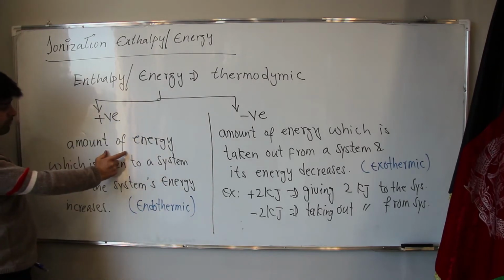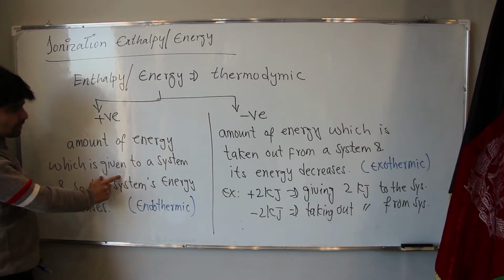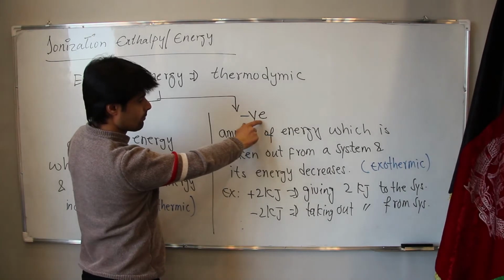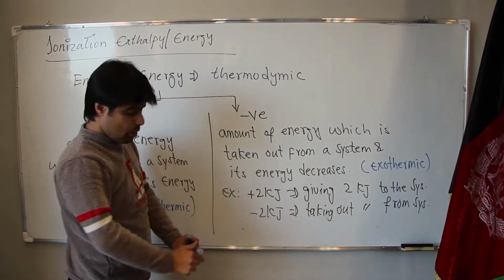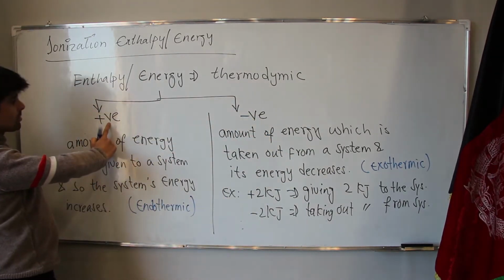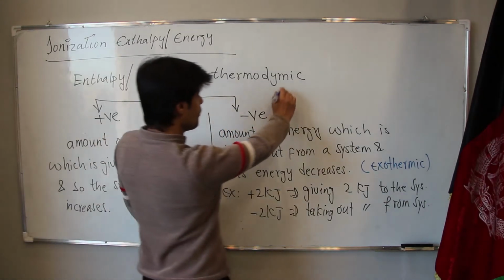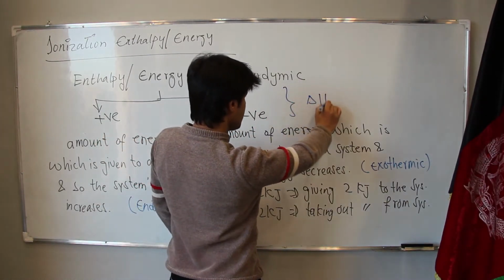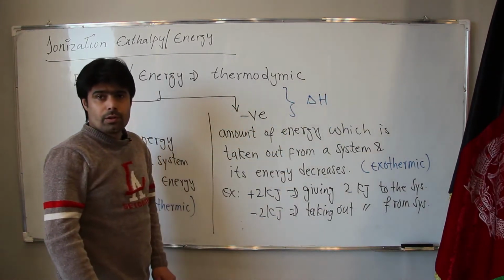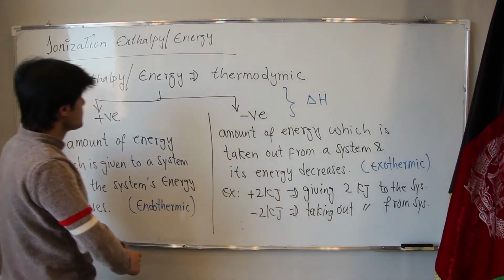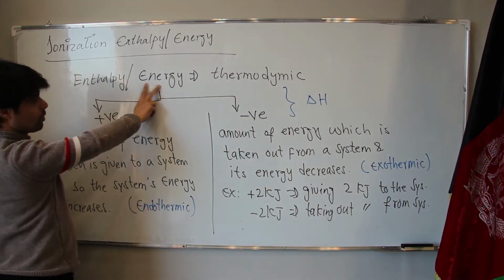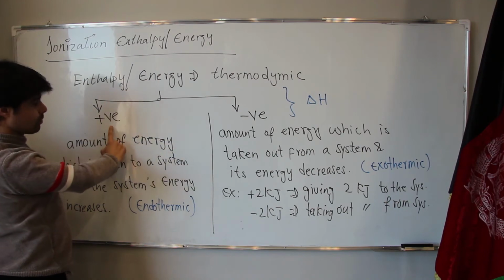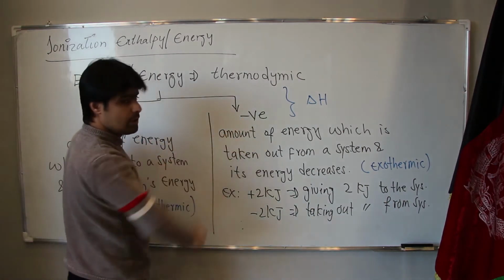Positive means the amount of energy which is given to the system, and negative means the amount of energy which we are taking. Both are shown by delta H. Delta H means energy or enthalpy. It can be positive and it can be negative.